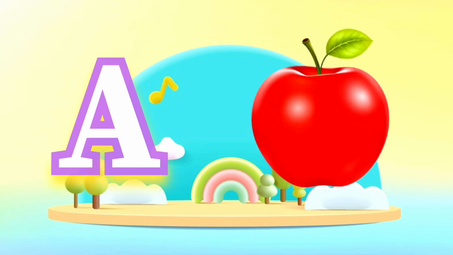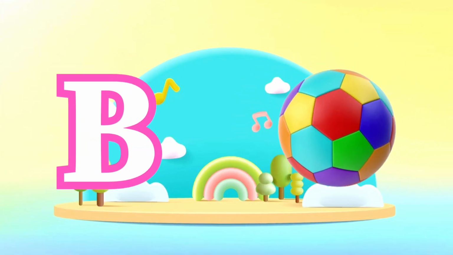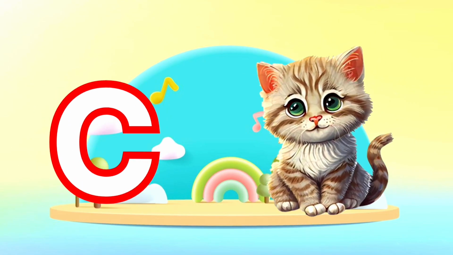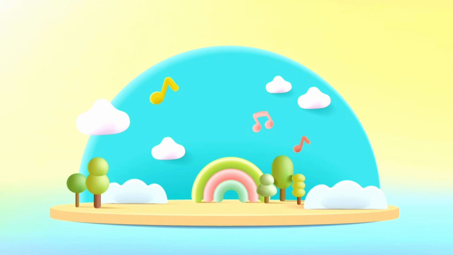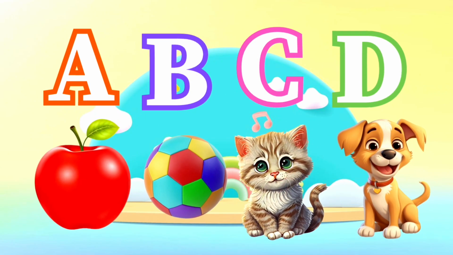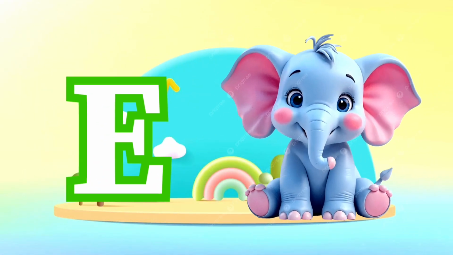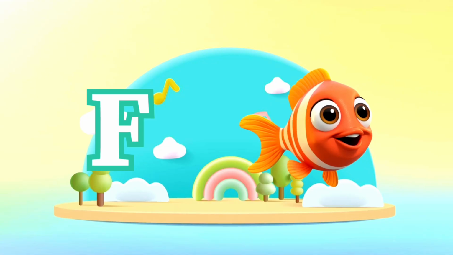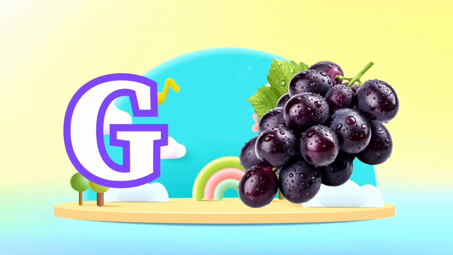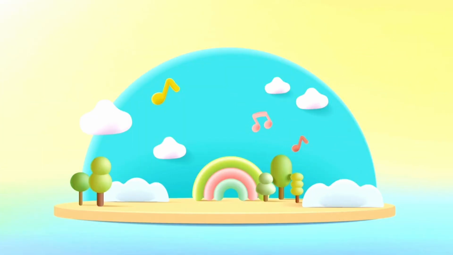A for apple. B for ball. C for cat. D for dog. E for elephant. F for fish. G for grapes. H for hen. I is for ice cream.